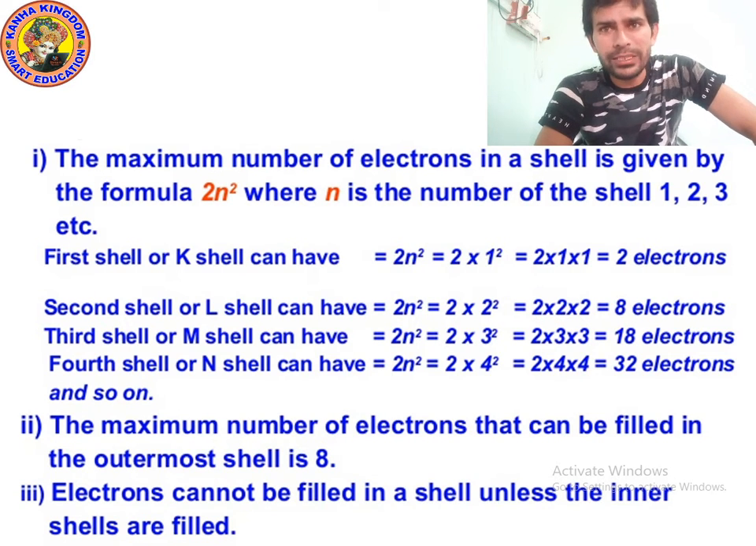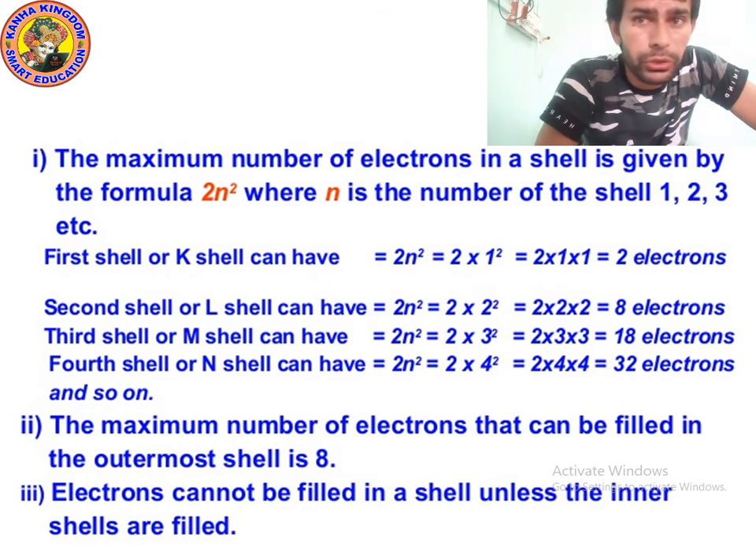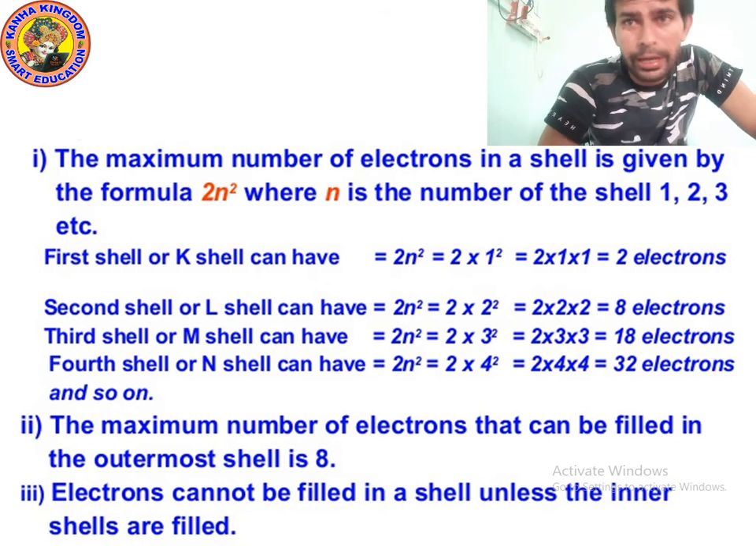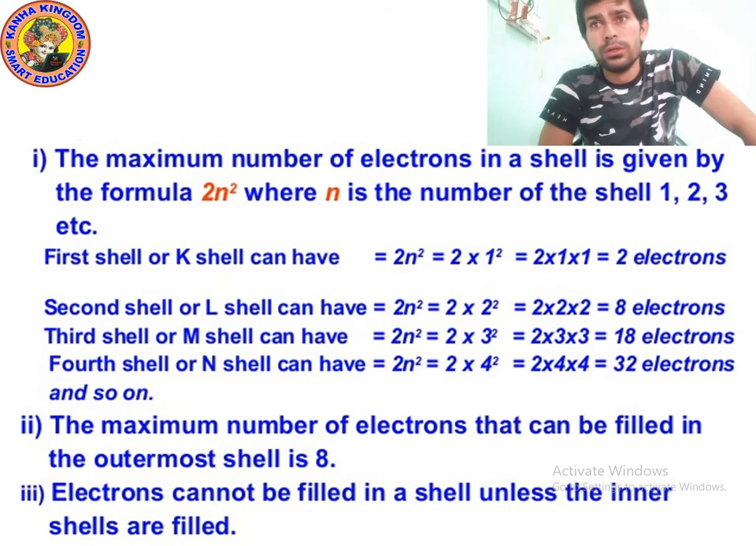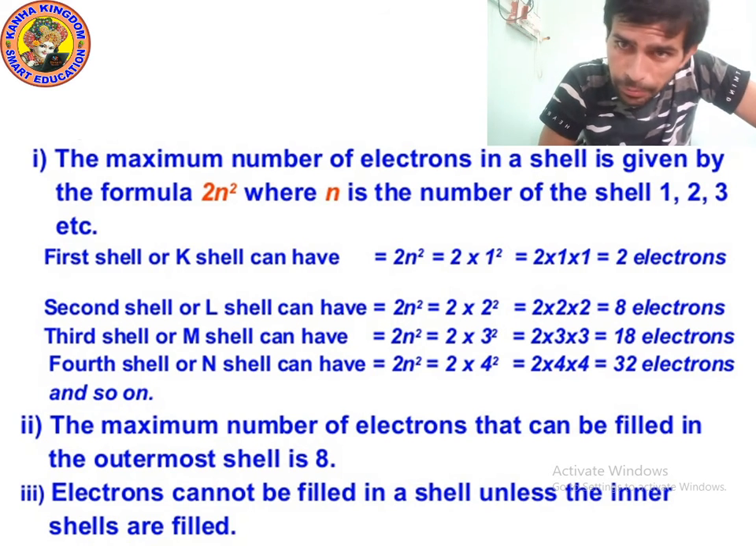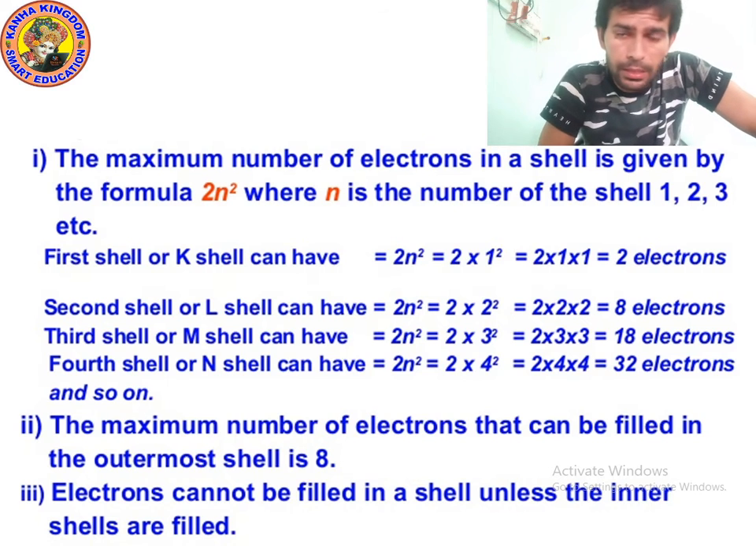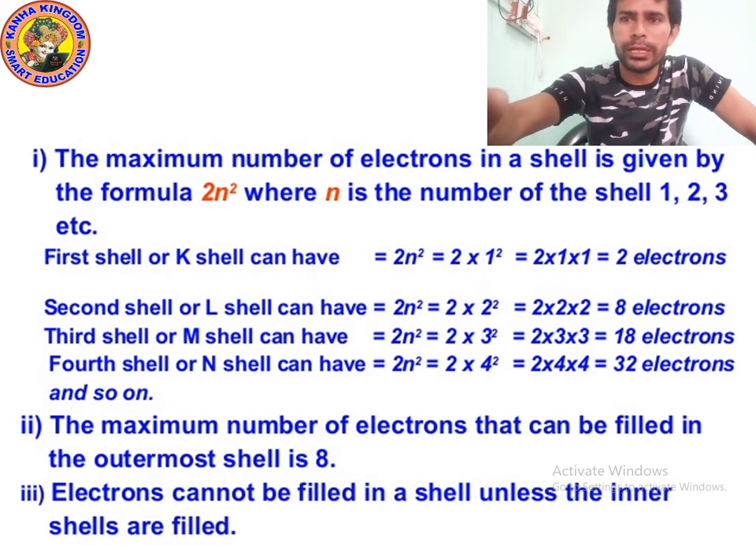In the first shell you can fill only 2 electrons, and in the remaining shells you can fill 8 electrons, but not more than 8 electrons. I hope you understood. Now it's time to ask questions from you. Let's move on to the next point.